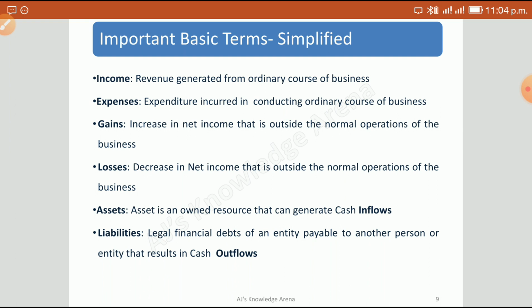Then coming to gains. Gains are actually an increase in net income that is outside the normal operation of the business, right? So what does it mean? Let's understand it with an example. Suppose a company or a proprietorship is dealing in the selling of furniture. They sell chairs, tables, and so on and so forth, and other furniture items.